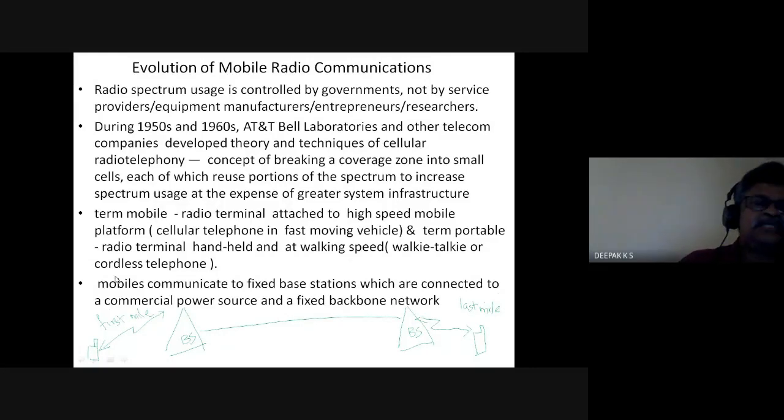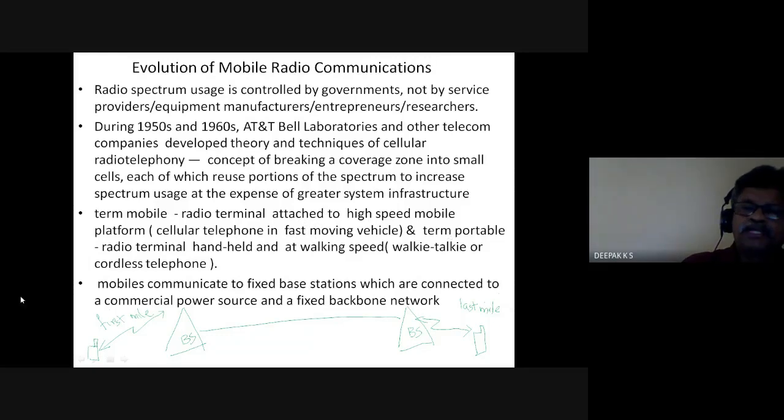Again, two terms to be just noted. One is mobile. So you have a radio terminal attached to a high-speed mobile platform, for example, a cellular phone in a fast-moving vehicle. So this is a mobile device.